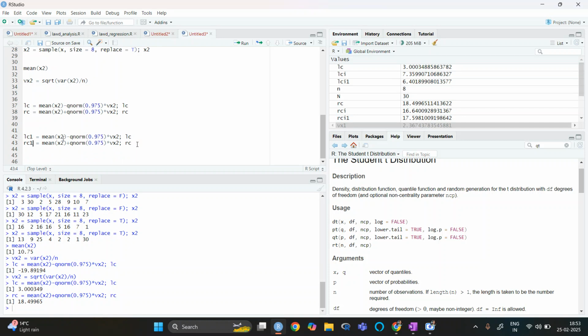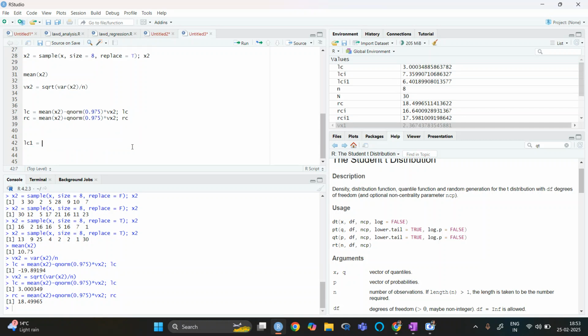In place of q, it will be mean of x2 minus, here we will take qt 0.975, the degree of freedom is n minus 1, multiplied by variance of x2. Just call it LC1.